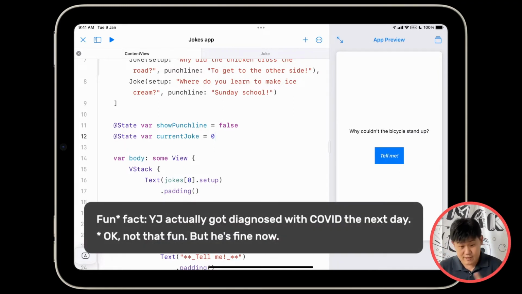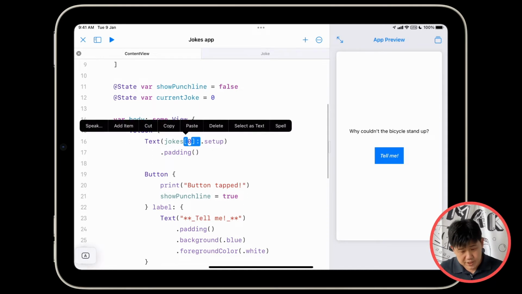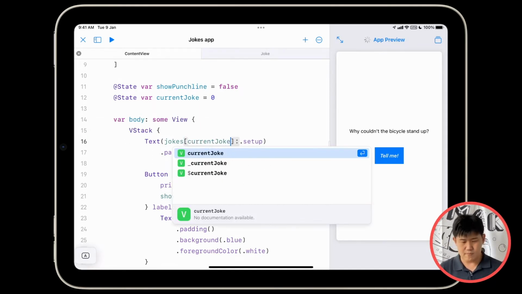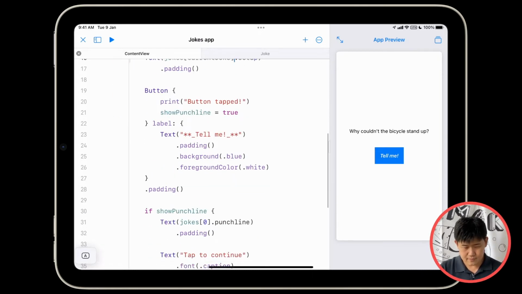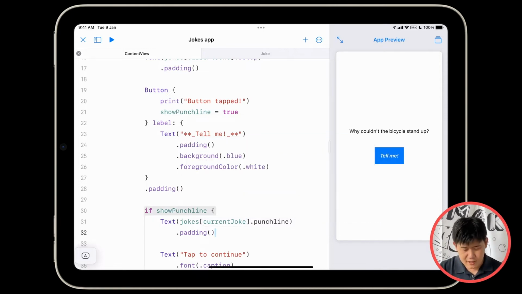But I will persist. Next, we're going to change the number 0 inside here to currentJoke. Same for here. All right, have you done that? Are you very serious? Okay, good.